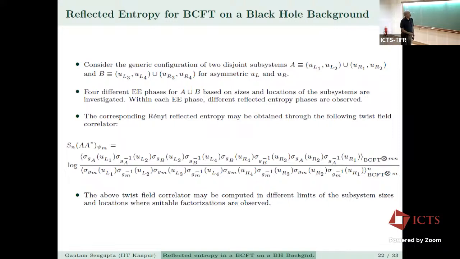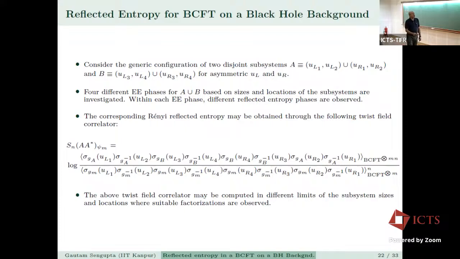Okay, so if you want to consider the reflected entropy, now we consider the generic configuration of two disjoint subsystems, again given by these coordinates in U for the TFD double. And there are 4 different AE phases depending on the sizes and location of the subsystems. Within each E phase, different reflected entropy phases are observed. And the corresponding Renyi reflected entropy may be obtained through the following twist field correlator.